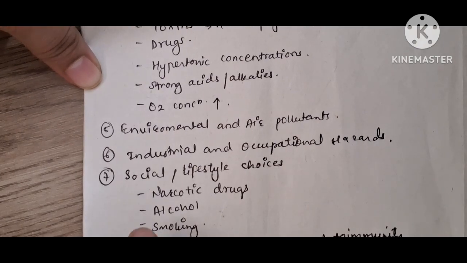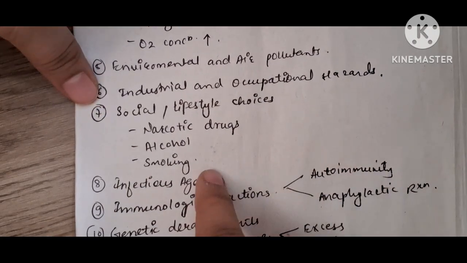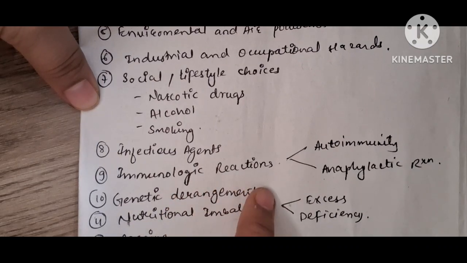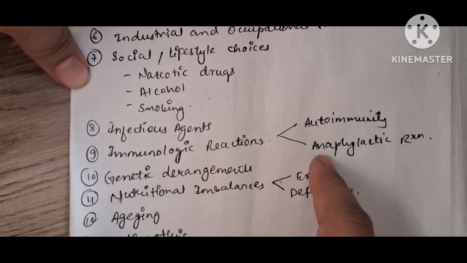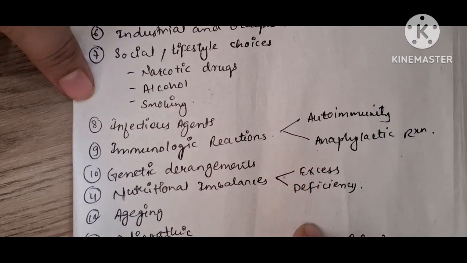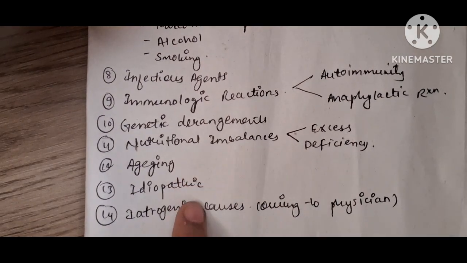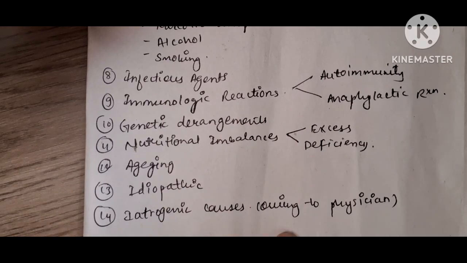Then environmental and air pollutants like pesticides, insecticides or herbicides. Industrial and occupational hazards. Then social or lifestyle choices like narcotic drugs, alcohol, smoking, infectious agents, immunologic reactions, maybe autoimmunity or anaphylactic reaction, genetic derangements, nutritional imbalances like excess or deficiency of some nutrients. Then aging, idiopathic, which means unknown cause. Then iatrogenic cause, which means owing to the physician. Examples include the untoward effects of administered therapy like drugs or radiation.